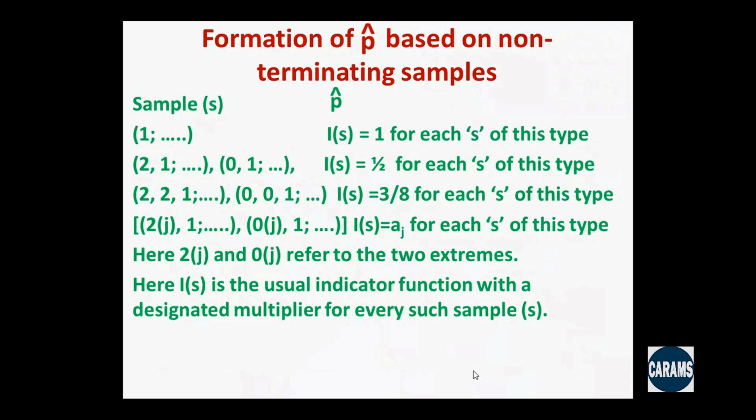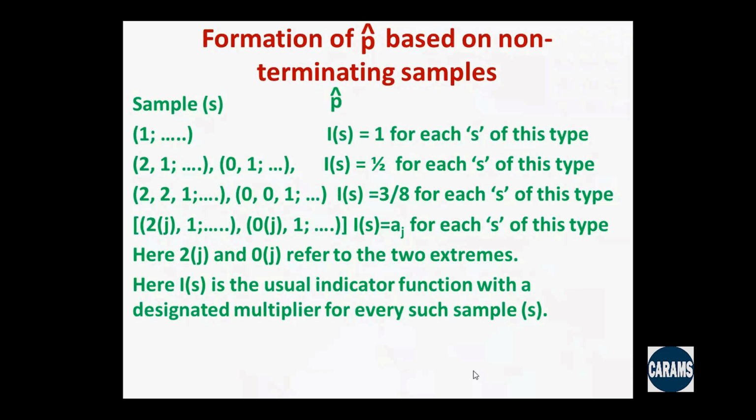So my sample starting with 1, the indicator is 1. My sample of size 2, starting with 2 followed by 1, or starting with 0 followed by 1, it is j equal to 1 and aj equal to half. Therefore, my indicator is half for every sample of this type. Next, my indicator is 3 over 8 for every sample of the type 221, 001, 201, 021.